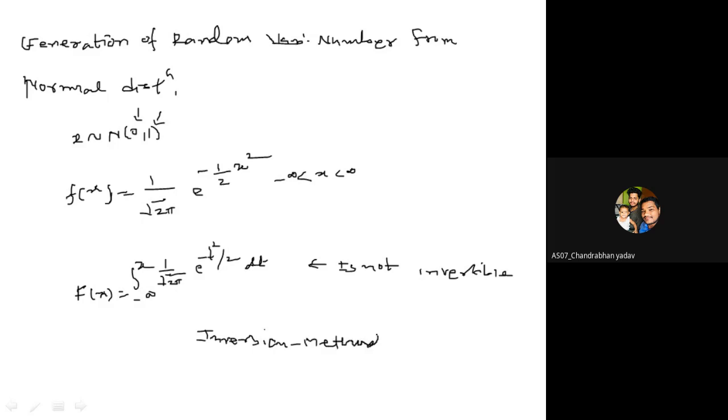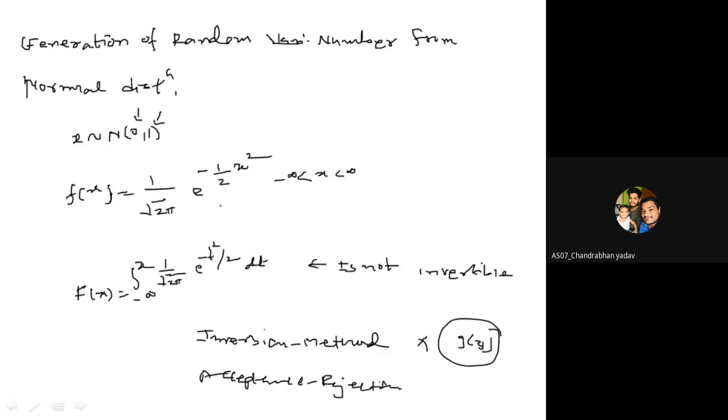Inverse transformation fails. Even in acceptance and rejection, you require some known function g of y from where you can easily generate the random number. That we also don't know.